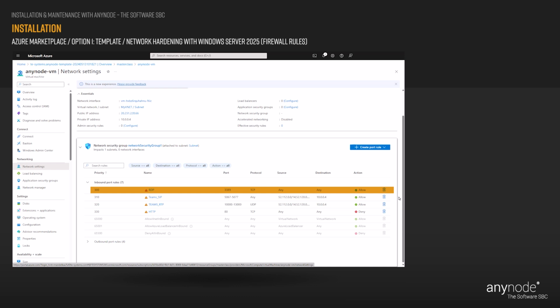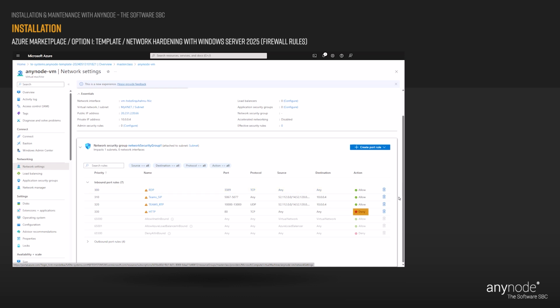Deleting RDP access for your Windows Server 2025 VM with AnyNode in Azure should be considered as part of a comprehensive security strategy to protect your resources from unauthorized access and potential security threats. If you do not need external access via RDP to the VM, Azure provides alternative access methods such as Azure Bastion, which offers secure, browser-based access to VMs without exposing RDP ports to the public internet.